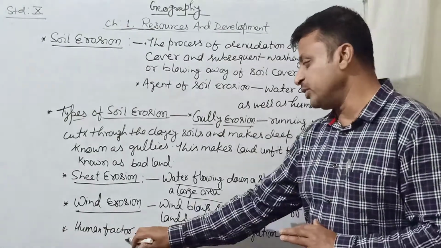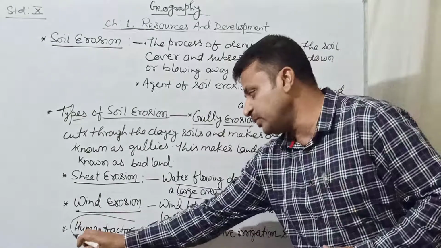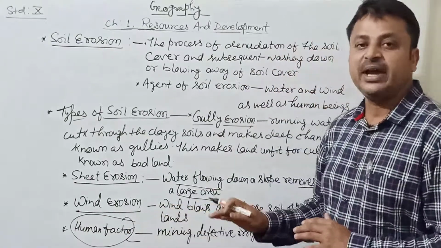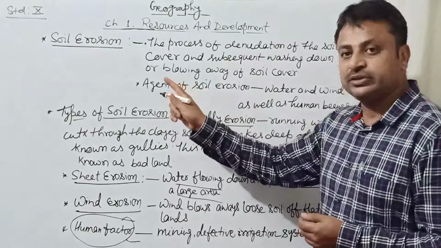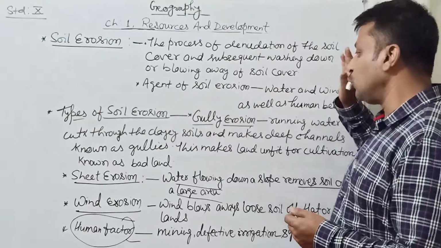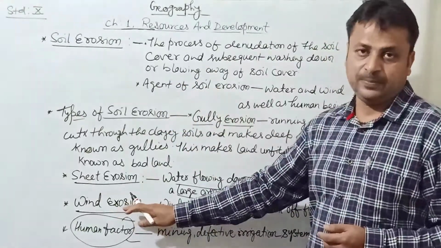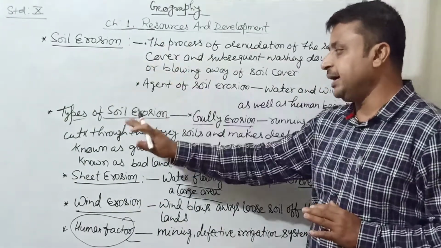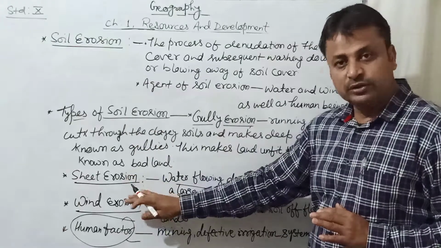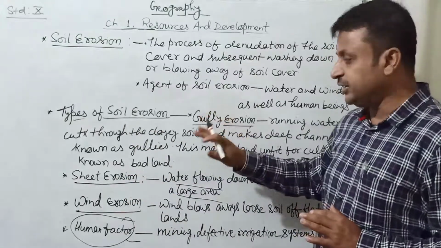And then the human factors, which are very important. Human factors are really a major cause of soil erosion, rather than gully erosion and sheet erosion. So you have to remember the meaning of erosion and the types of soil erosion, basically gully erosion and sheet erosion.